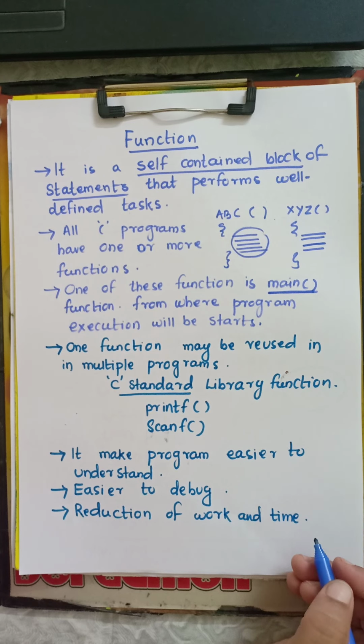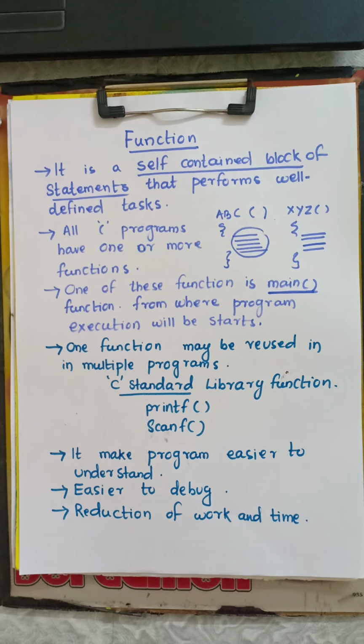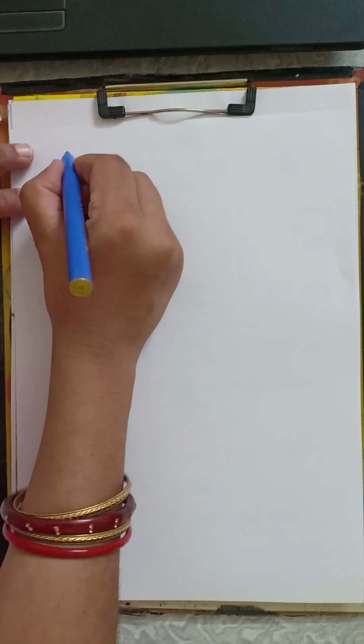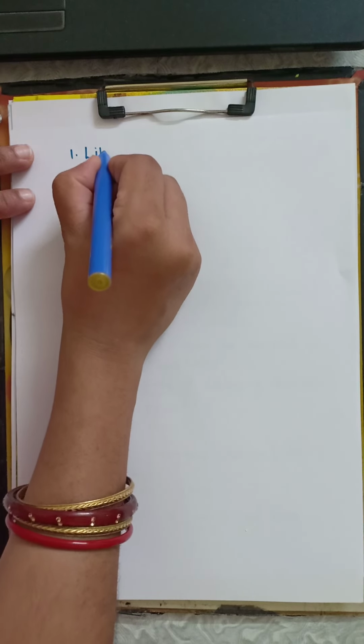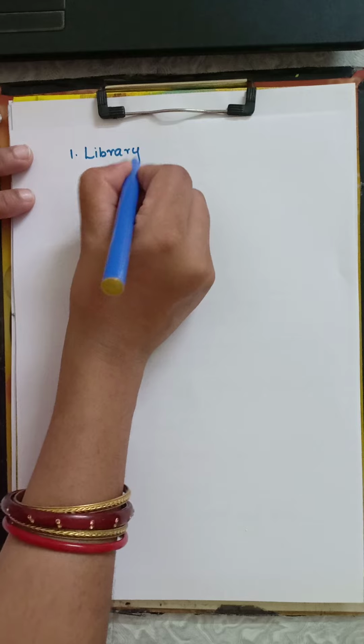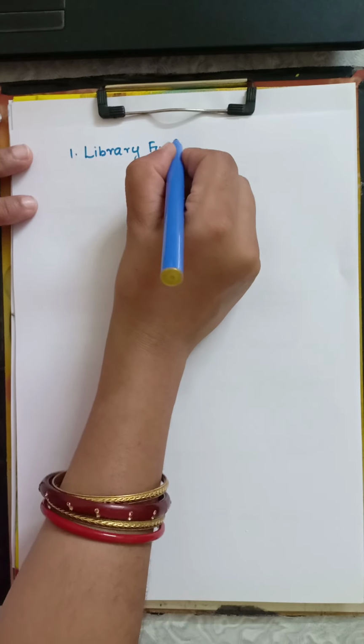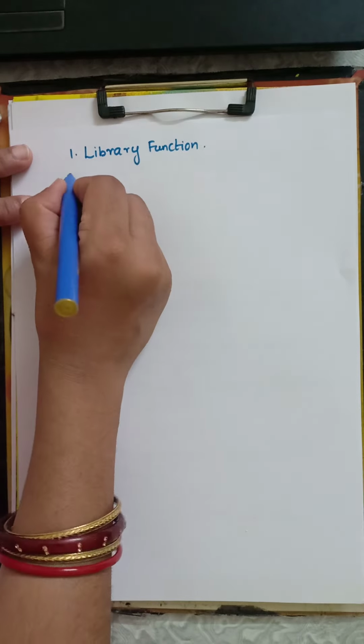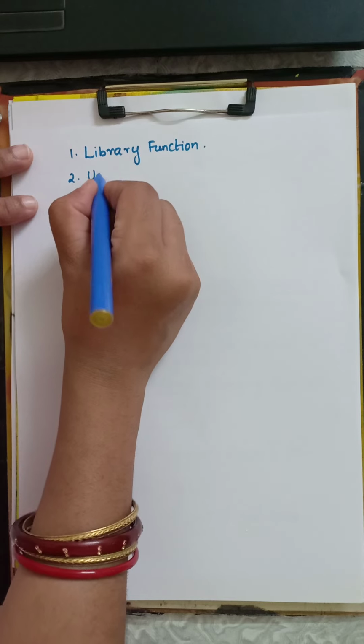Okay, so in C programming we use two types of functions. One is library function and another one is user defined function.